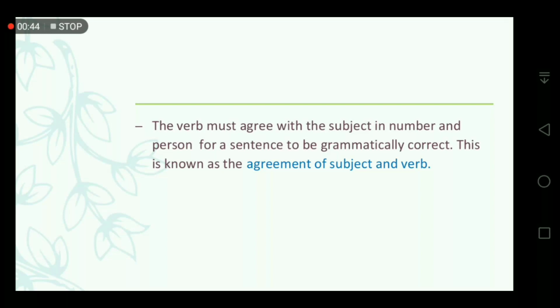First of all, the verb must agree with the subject in number and person for a sentence to be grammatically correct. Yes or no? So a verb must agree with the subject according to its number and person. A singular subject requires a singular verb, while a plural subject requires a plural form of the verb. So this is known as the agreement of subject and verb.